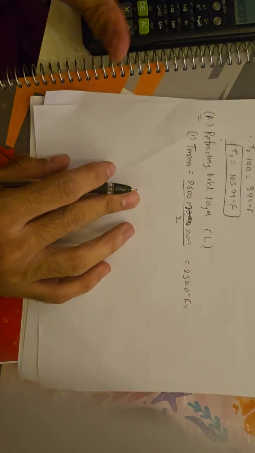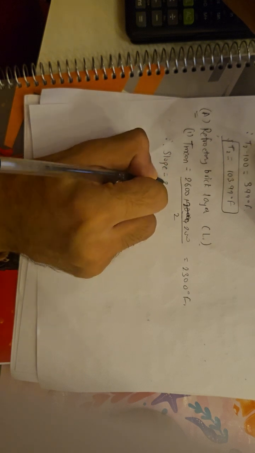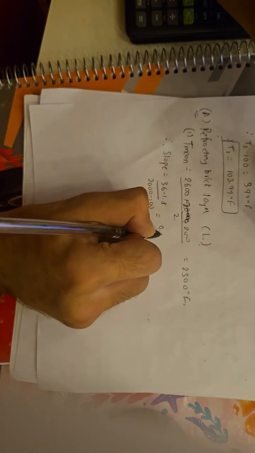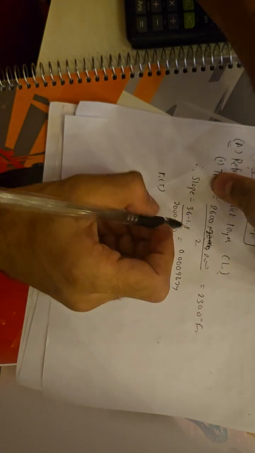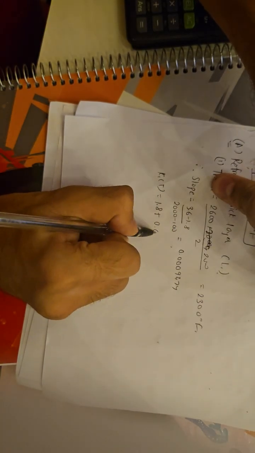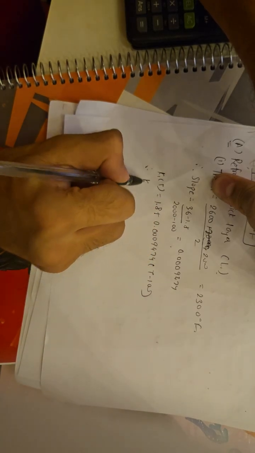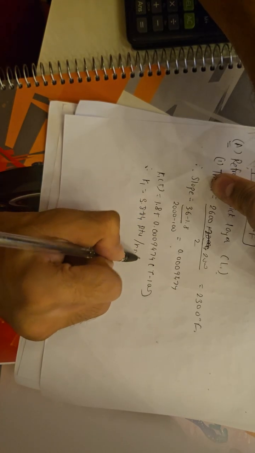By interpolating, the slope will be 3.6 minus 1.8 by 2000 minus 100, 0.000974. So K1 by interpolating is equal to 1.8 plus 0.000974 times T minus 100. That is, we get K1 is equal to 3.884 BTU per hour feet degree Fahrenheit. This will be for the refractory brick layer. Similarly, we can solve the same for the insulating brick layer.